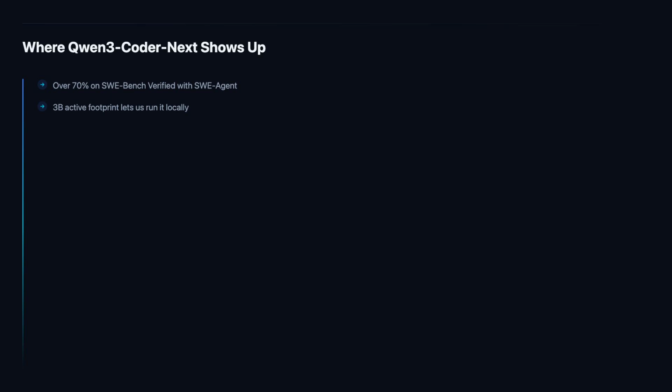Because only 3 billion parameters activate per token, the small active footprint means we can run Qwen3-Coder-Next locally rather than depending on a remote API for every coding request. As an open-weight model released June 6, 2026, Qwen3-Coder-Next lets us host coding agents on our own machines, keeping code and agent workflows under our direct control. Qwen trained the model with environment interaction and reinforcement learning, the kind of practice that suits the iterative, multi-step work coding agents perform when solving SWE-Bench-style tasks.